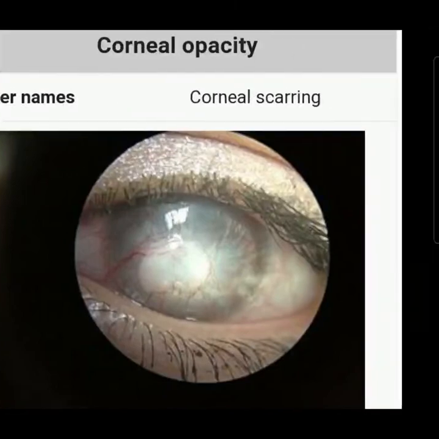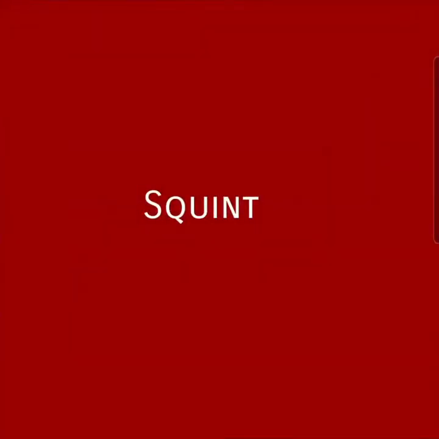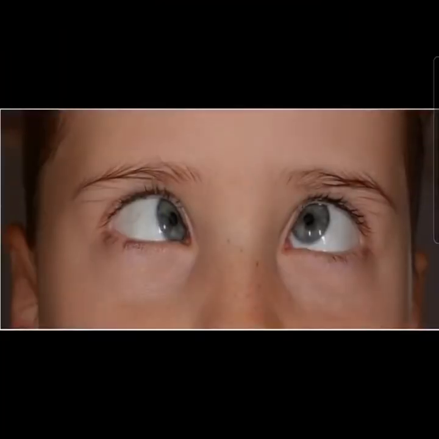Now the last defect, that is squint. A squint is a condition in which the eyes do not align properly. One eye turns inwards or upwards, downwards or outwards, while the other one focuses at one spot.